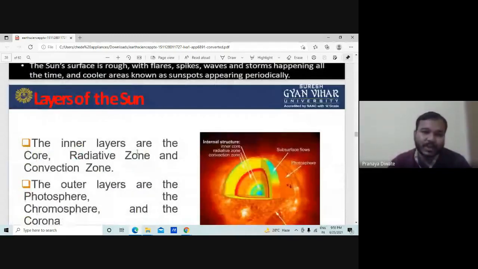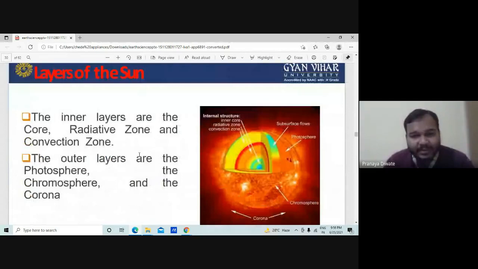The different kinds of layers of the sun. The inner layers are the core, radiative zone, and convection zone.